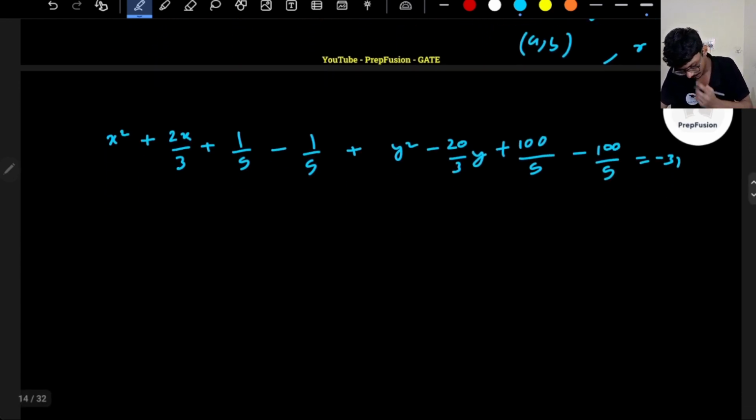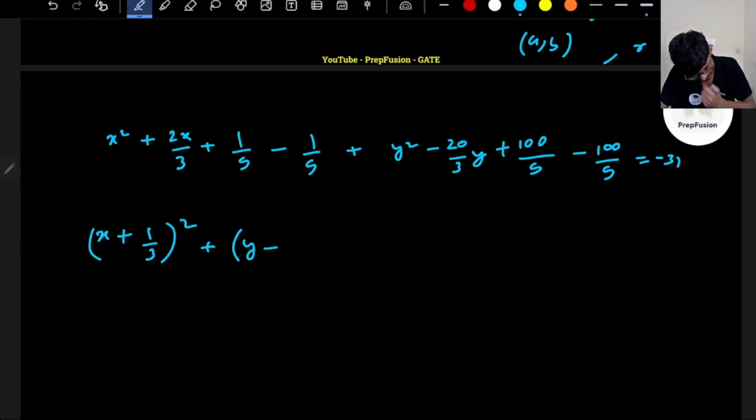Here I am converting into squares, so this will be x plus 1 by 3 whole square plus y minus 10 by 3 whole square equals, now this will be 1 by 9 and 99 by 9, so minus 101 by 9 actually.